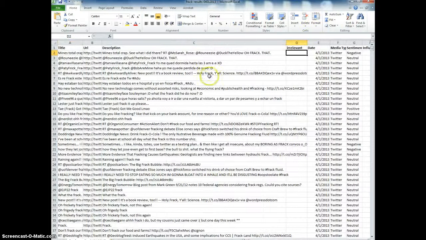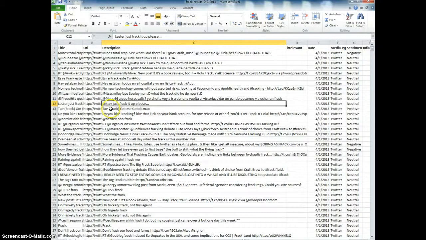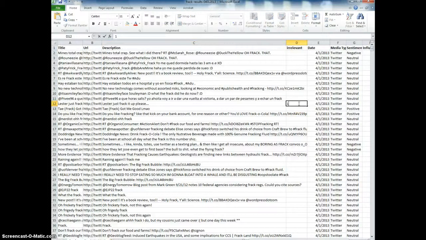And okay, so what I'm going to do is look for those tweets that don't really have anything to do with fracking, which is the method for extracting natural gas that is quite controversial, and this is why I'm studying it. But you can see people like to use the word frack in a range of ways. Here you go, Lester, just frack it up, please. What does that mean? I don't know. So I'm going to call that one irrelevant. So when something's irrelevant, I'm going to give it a 1. All right. And so I can go through. I'll go through the first 100 of these tweets just to show you the process.